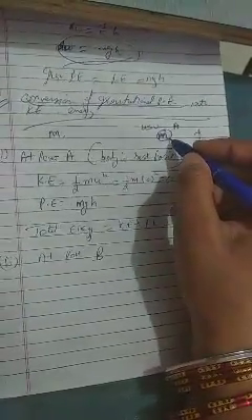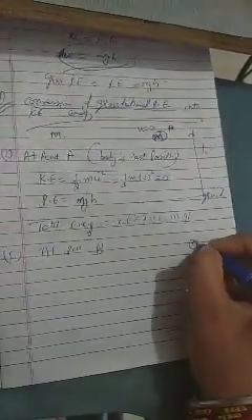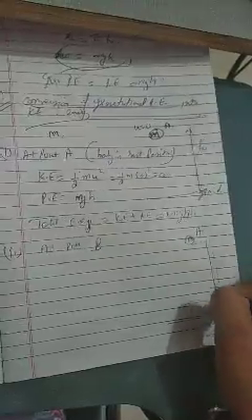So total energy will be kinetic energy plus potential energy, which is equal to mgh. Next, at point B, again we have to draw the diagram. Here the body is at point A, at height h.